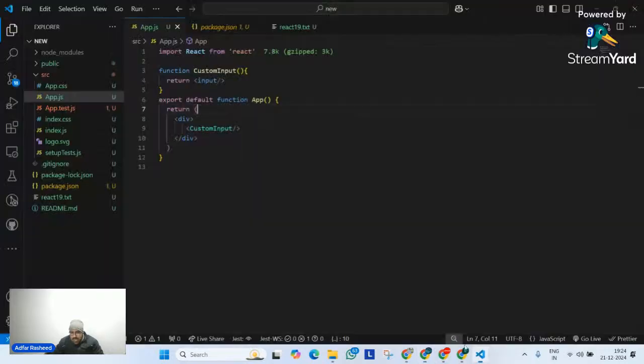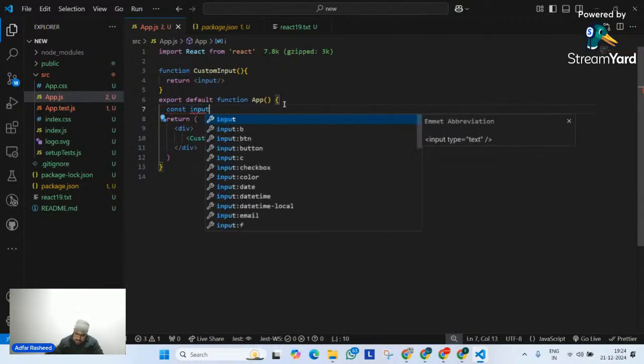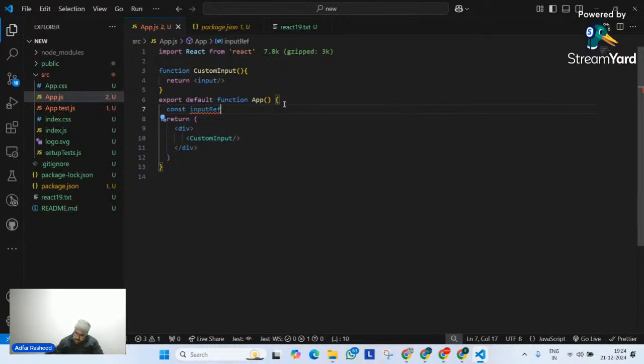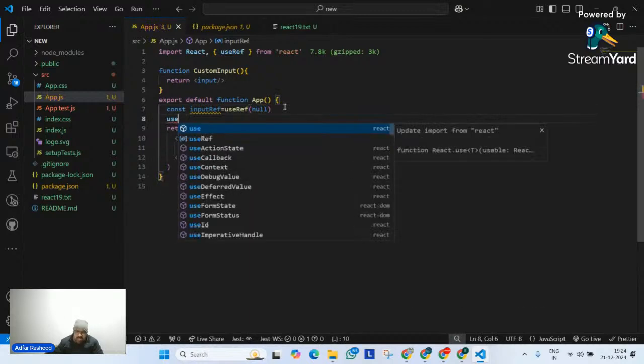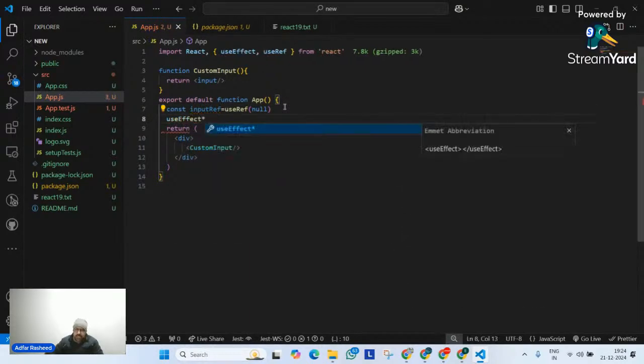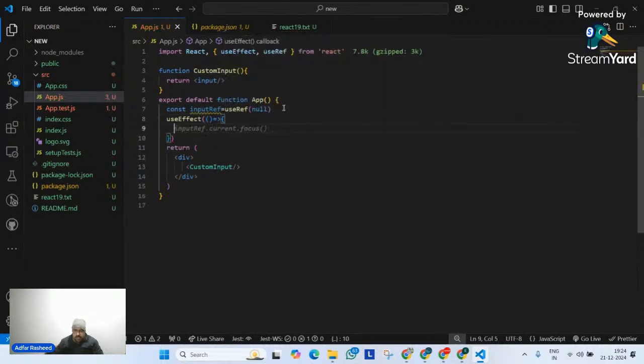Now what I want to do is I want to define a ref here and want to send it to my custom component, to my child. So let me do that. Let me simply say const inputRef is equal to useRef. Let me import this and pass null to it. Then I want to perform the same logic again. useEffect in which please go and check if this input ref is pointing to something.